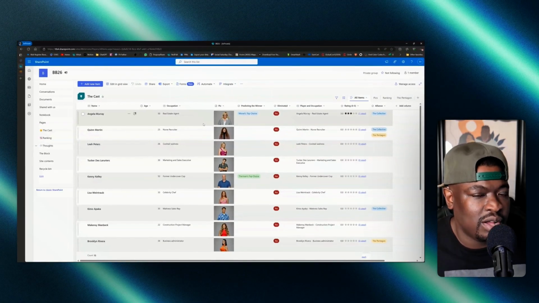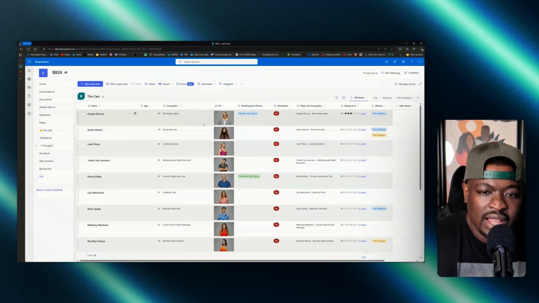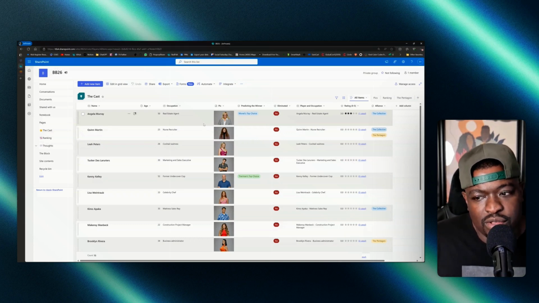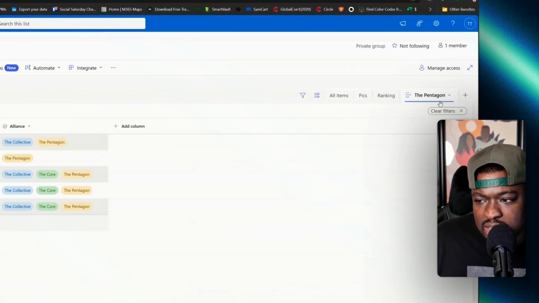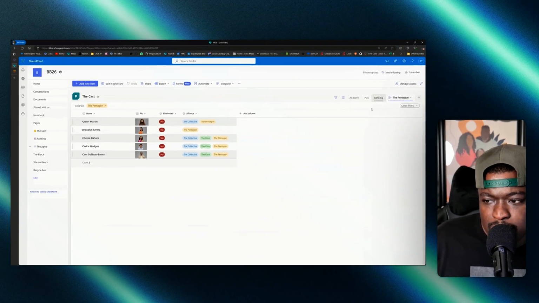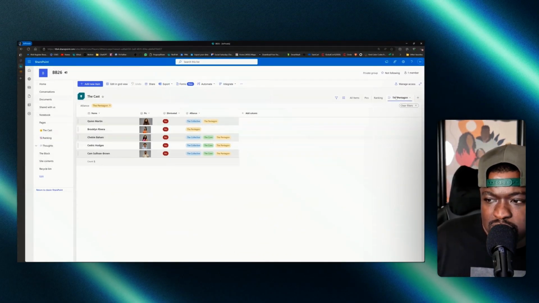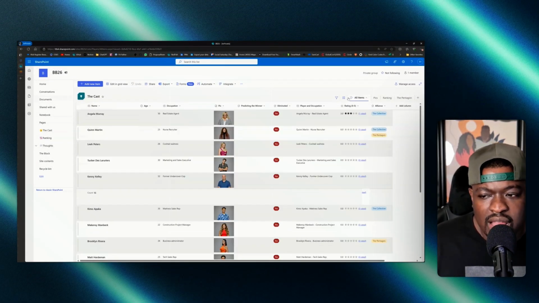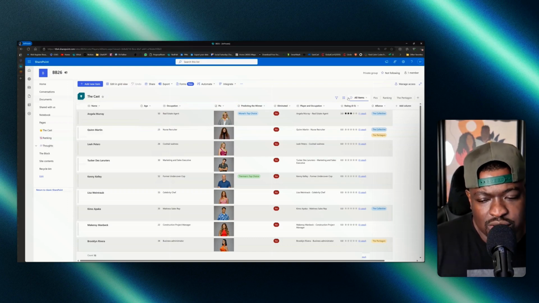So that's the power of views that I want to show you, is that you could make views and do whatever you want with them because that information is important to you. If you were on a spreadsheet, you'd edit that view and then somebody else would come and view the spreadsheet and they would see it the same way you edited it. When I do this right here, the only way you see this view is if when you come to the list and you see all items, you see picks, you see ranking, but you also see the Pentagon. That's how you get to this view. You would pick to come see it. So you only have to see that view if you decided to go see it.